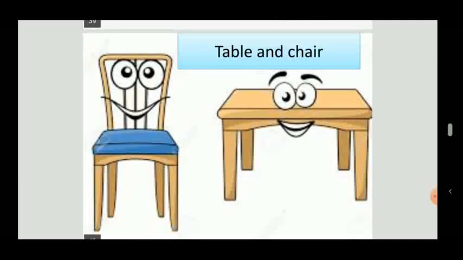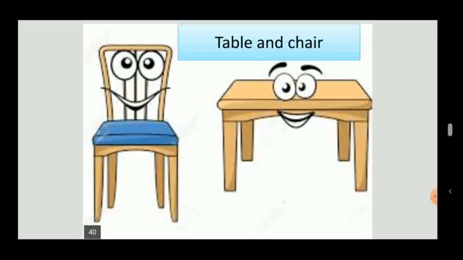Table and chair. Table and chair are made of wood. Again, we get wood from a tree.